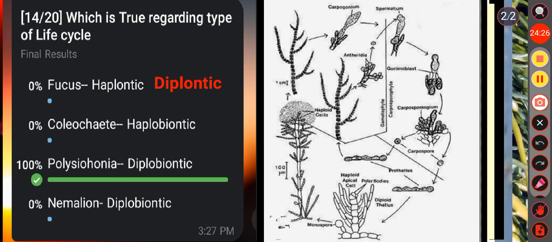In this type, the gametophytic phase is elaborate, dominant and persists for a long time than the sporophytic phase, which is represented only by the zygote, right? So in haplobiontic type, the two successive haploid generations are interrupted only by the diploid zygotic stage, indicating its triphasic nature. Okay, and this type of life cycle is found in Batrachospermum and also mammalian. So regarding the type of life cycle, option C is the correct answer, right?